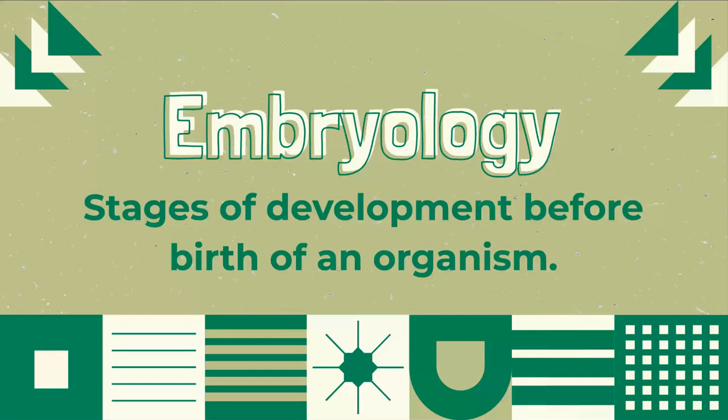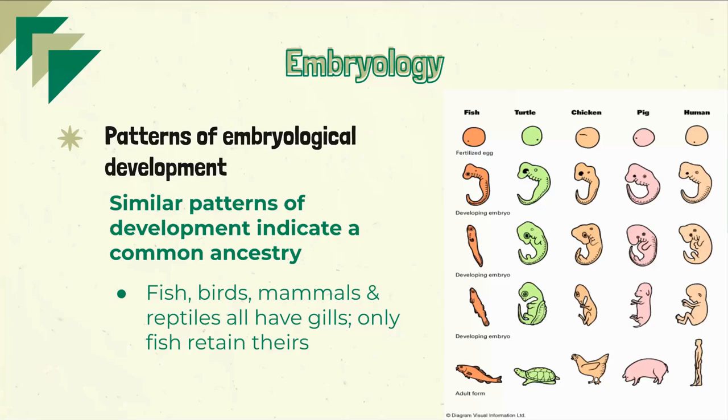Another piece of evidence for evolution is embryology, which refers to the stages of development before the birth of an organism. So, embryology is the pattern of embryological development. If you look at the image to your right, you will see a couple of different organisms depicted. You'll see a fish, turtle, chicken, pig, and human. And as these organisms progress throughout their embryological development, we see similar patterns of development. This indicates that a common ancestry is shared.